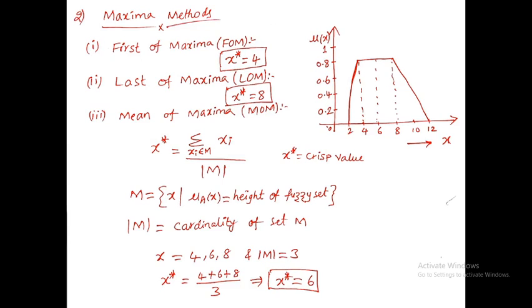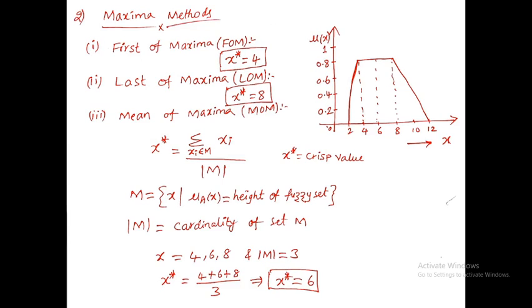Corresponding to that maximum membership value, what are the elements on the x-axis that we need to see? On the x-axis, the corresponding elements of that maximum membership value. So the 0.8 membership value is attained at element 4, and it continues till 8, right?